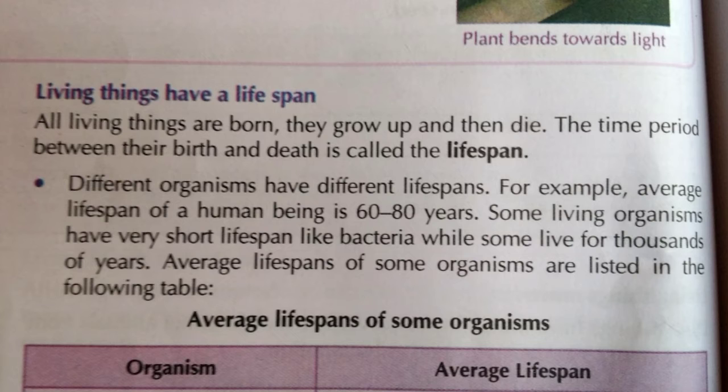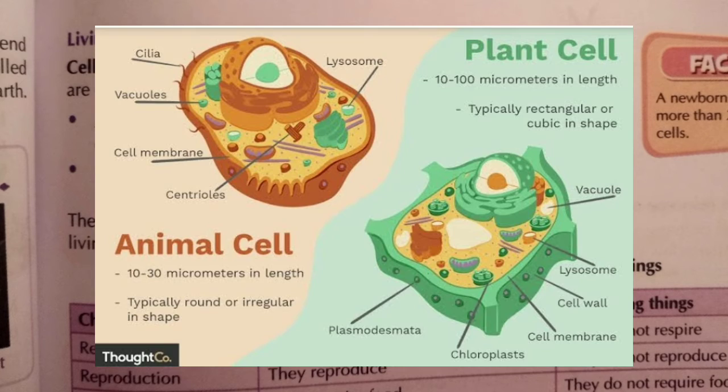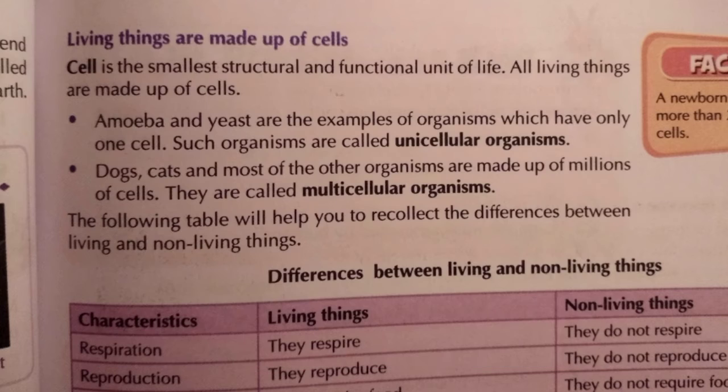And the final point that we are going to discuss in today's class is that living things are made up of cells. Cell is the building block of our body, the building block of every living organism. It is the smallest structural and functional unit of life, and all living things are made up of cells. We cannot see a cell with our naked eyes because it is so small.